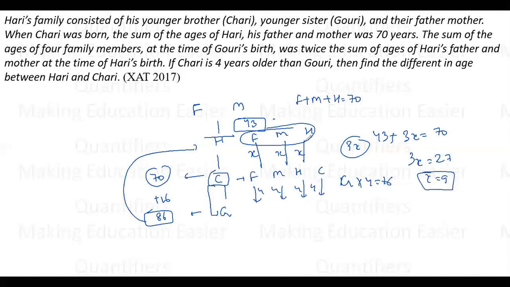So basically after 9 years after Hari, Chari was born. So our question is that what is the difference between Hari and Chari? The answer is 9 years. It's a very straightforward question, this one.